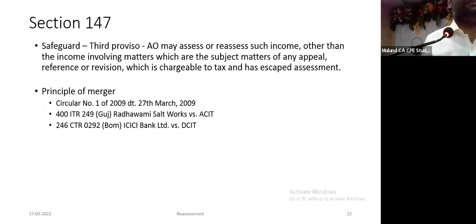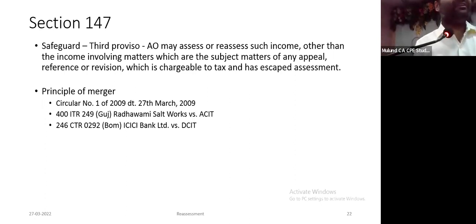The third proviso says if any item of adjustment is the subject matter of dispute before the appeal, then that item cannot be reopened, because of the doctrine of merger. That is the logic. This proviso again is not there in the new section. I am surprised.